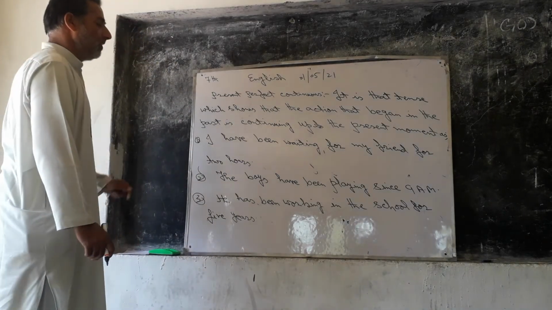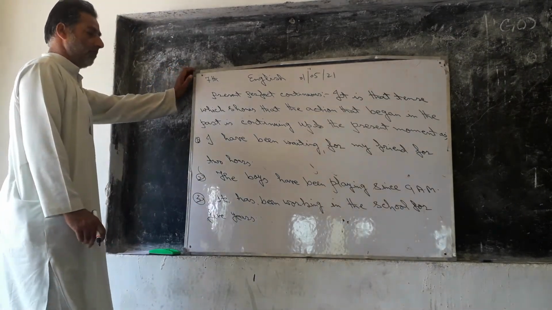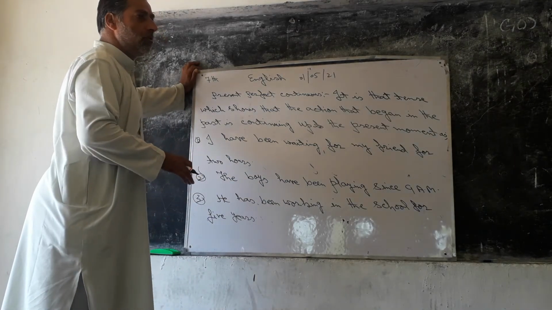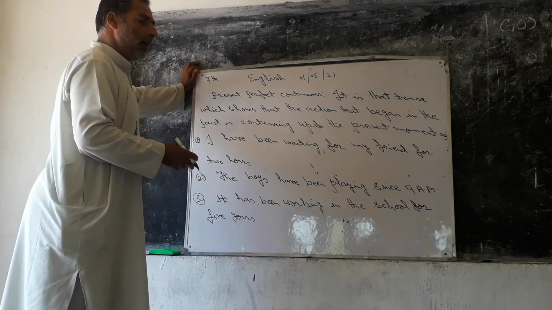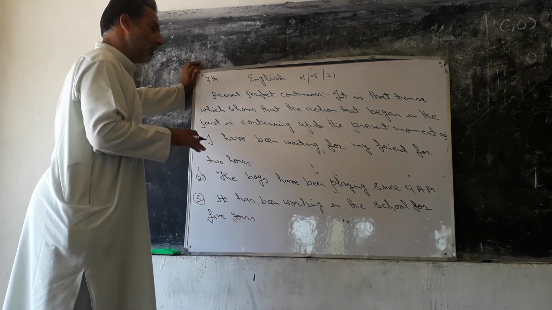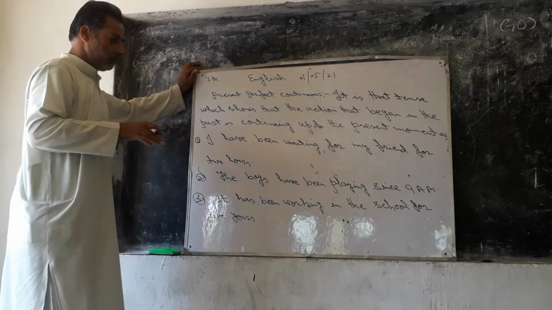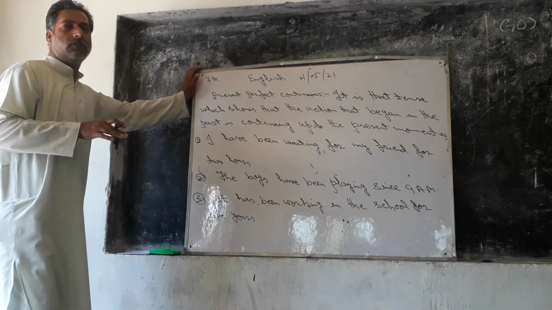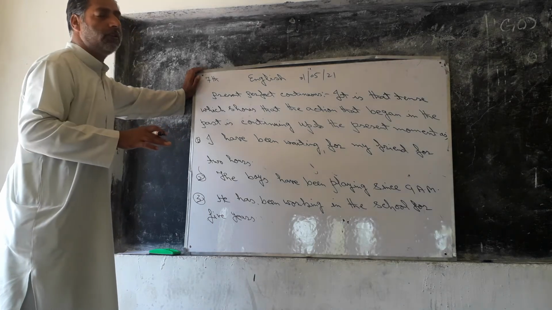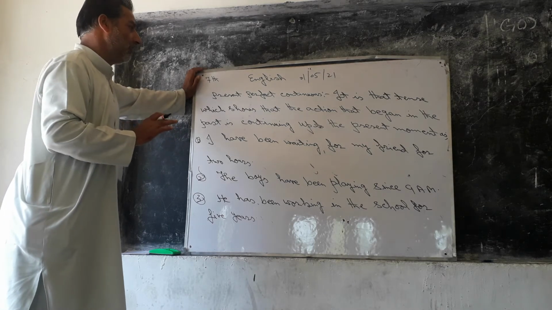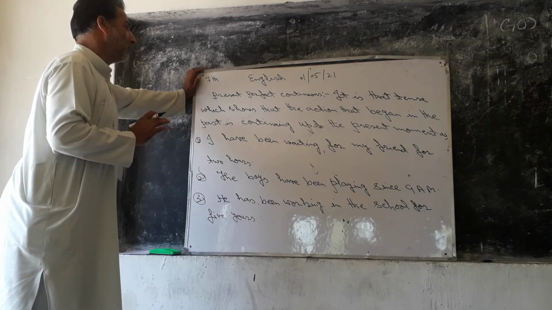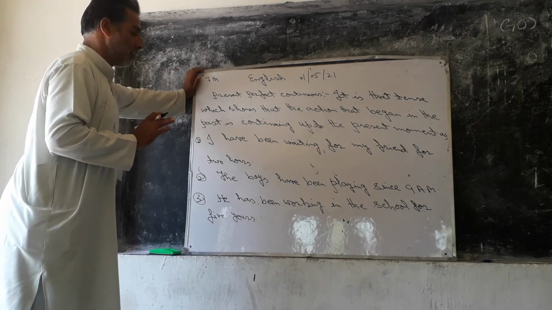He has been working in the school for 5 years. That means he has started his work in the school before 5 years and is still yet working in the same school. The action has been started 5 years before but is continuing up to the present. That means he is still yet working in the school. And this kind of tense is called the present perfect continuous tense.